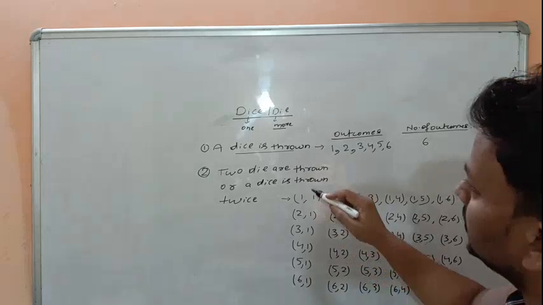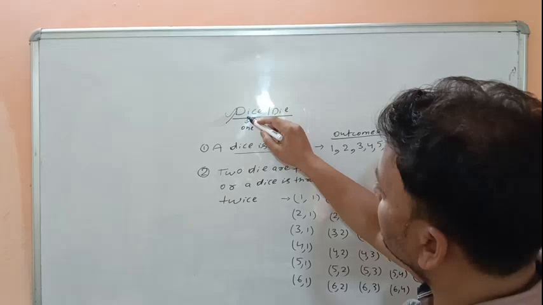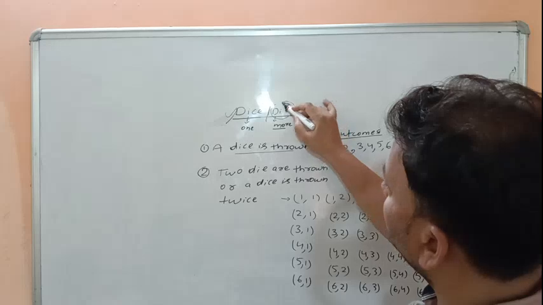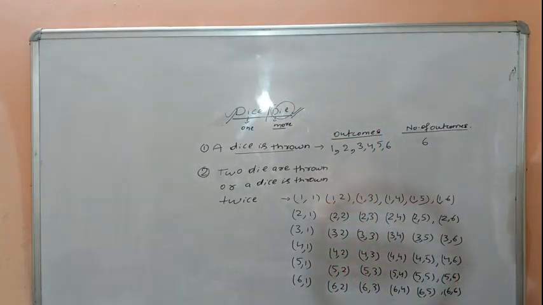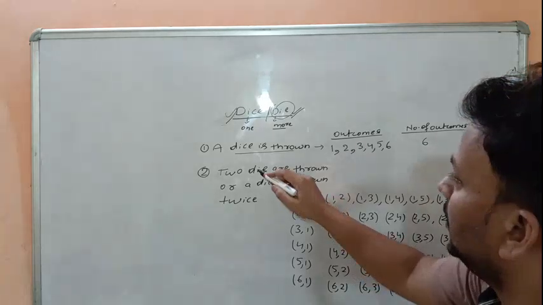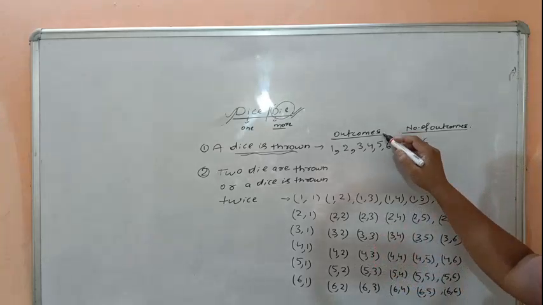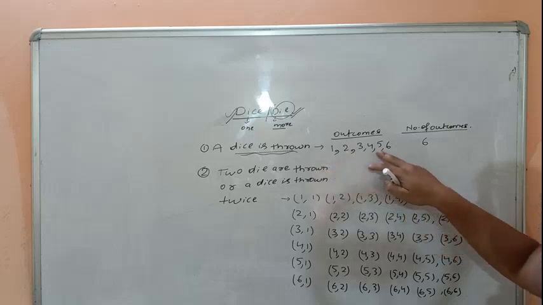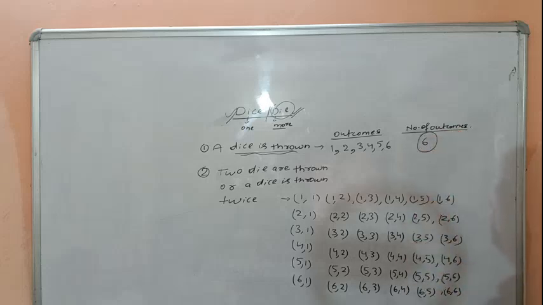Now the trial is for dice. Dice means single dice and die means plural, that is, more than one dice. A dice is thrown, then what should be the outcome? Outcomes means result. One should get 1, 2, 3, 4, 5, 6. There are 6 outcomes.